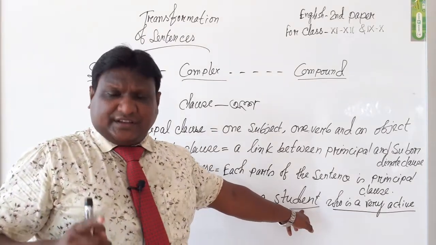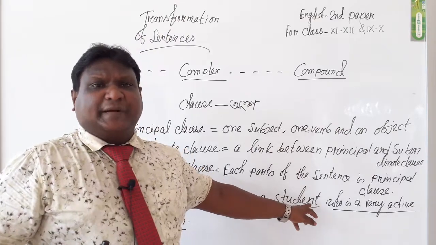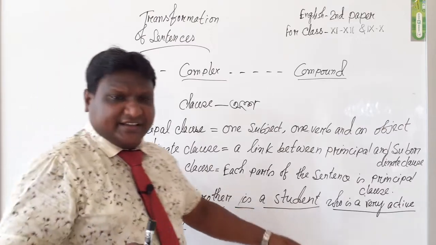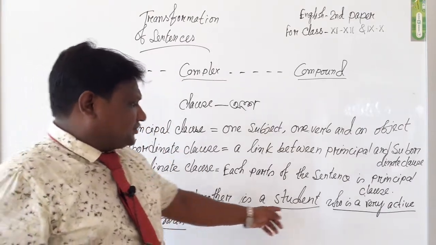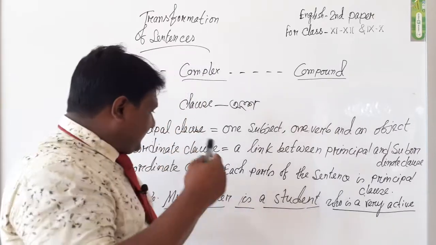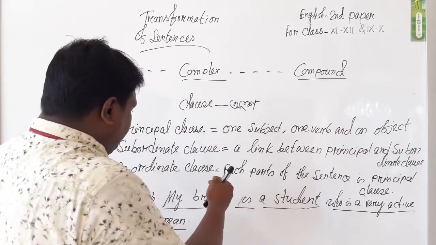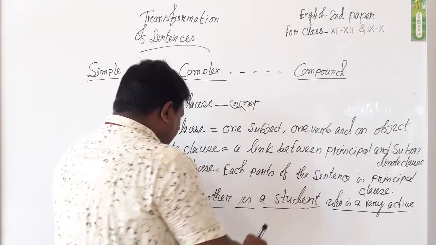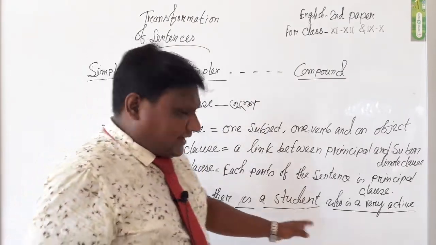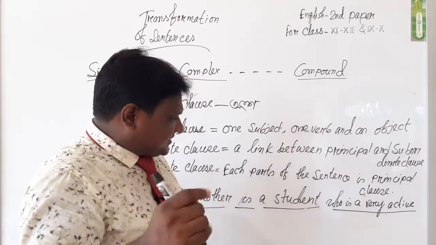If you look at the whiteboard, you will identify that my brother is a student. It is a principal clause or independent clause. It works independently. My brother is a student. Here, আমার ভাই একজন ছাত্র. It has a clearly identified meaning. My brother is a student who is a very active man. Here, dear students, watch it.